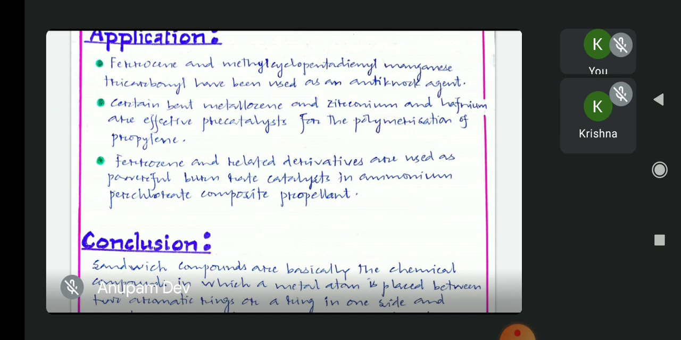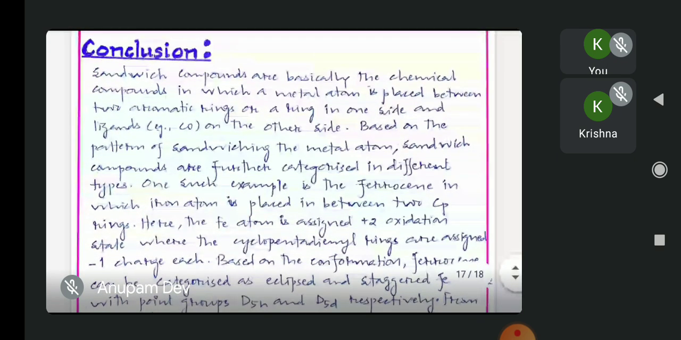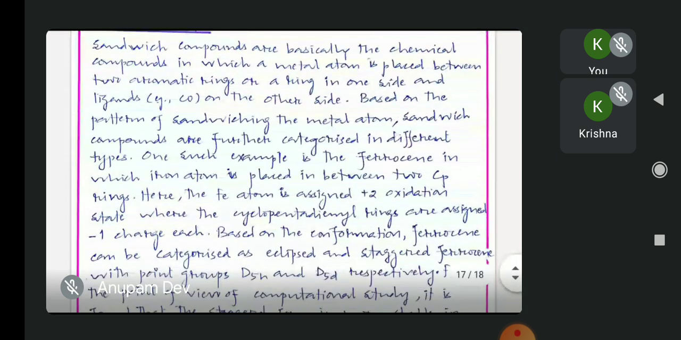Now let us look at the conclusion part. Sandwich compounds are basically chemical compounds in which a metal atom is placed between two aromatic rings, or a ring on one side and ligands, for example carbonyl ligands, on the other side. Based on the pattern of sandwiching the metal atom, sandwich compounds are further categorized into different types. One such example is ferrocene, in which an iron atom is placed in between two Cp rings.